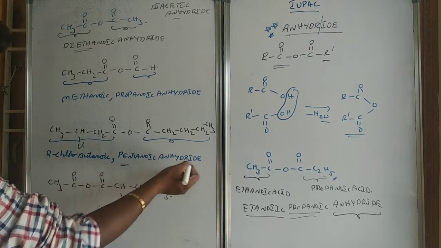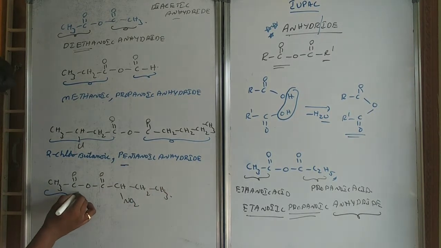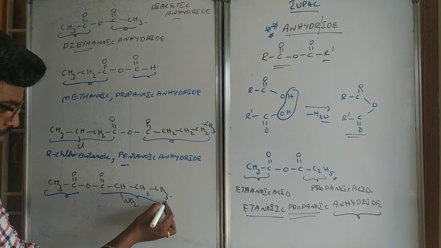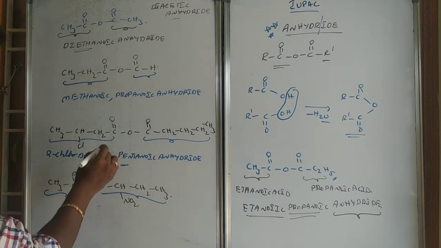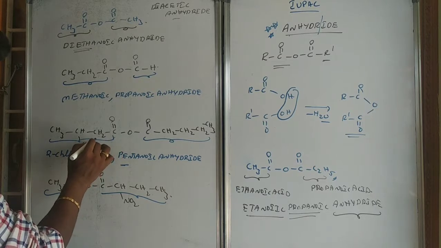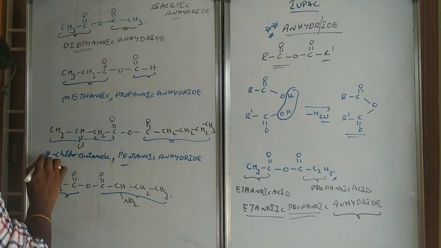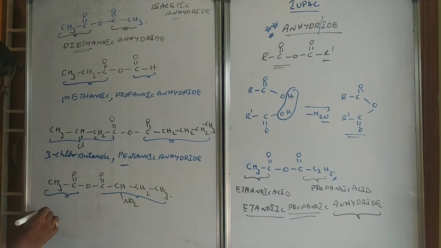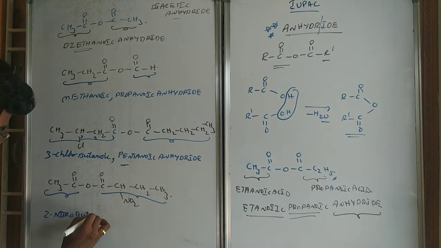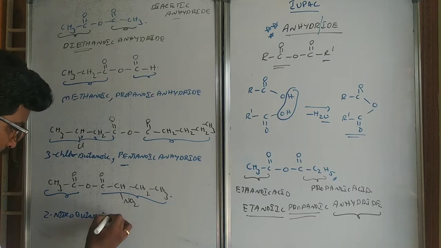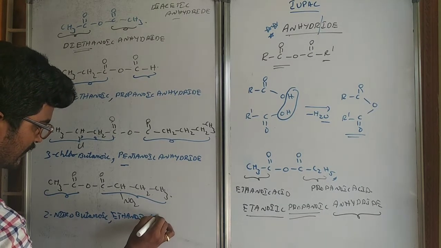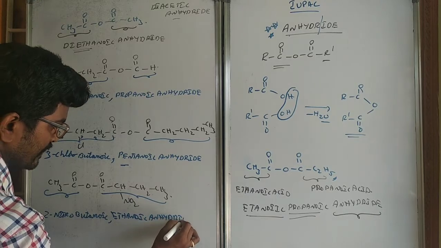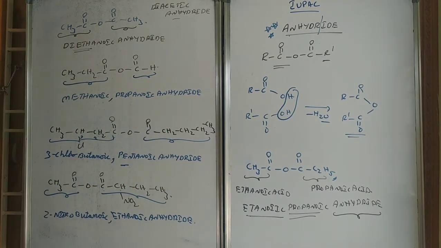And this one will be butanoic, ethanoic anhydride. Sorry, this will be 1, 2, 3 will come. In this case, 1, 2 will come. 2-nitrobutanoic ethanoic anhydride. Like this, we can name the anhydride.